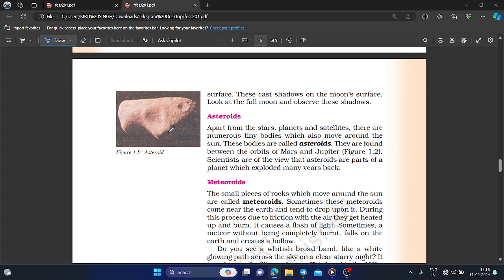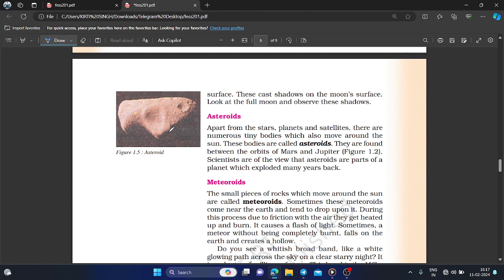Coming to the asteroids, apart from the stars, planets, and satellites, there are numerous tiny bodies which also move around the sun. These bodies are called asteroids. As I told you before, the asteroid belt is found between Mars and Jupiter. Most of the asteroids are found between these two planets.